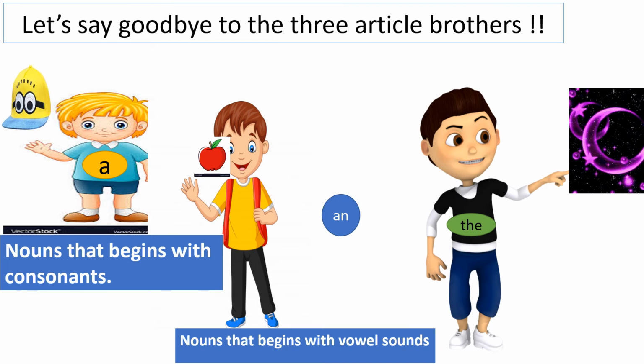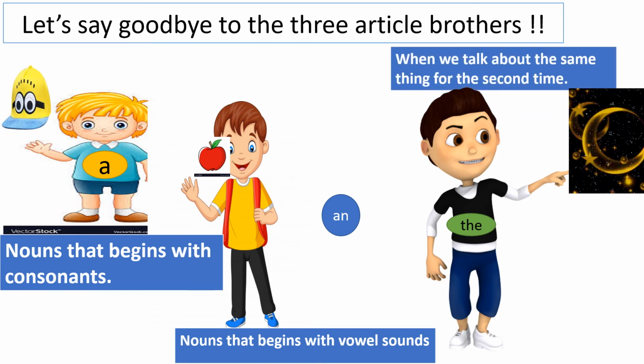Okay, remember this. Then what does the article the want to say? It wants to say that whenever you talk about the same thing for the second time, use me. And for special and specific objects, what will you use? Make use of me only.